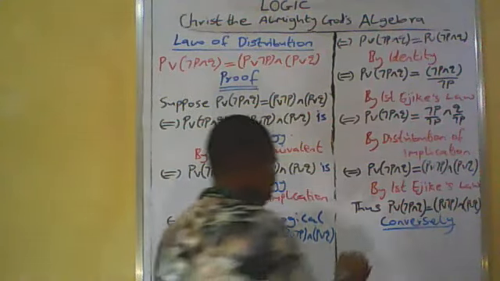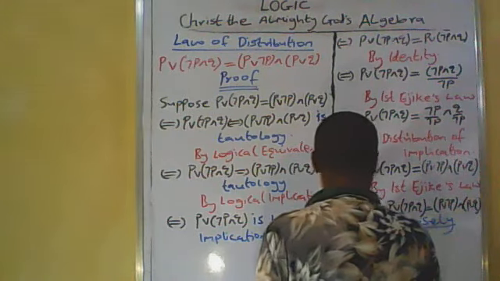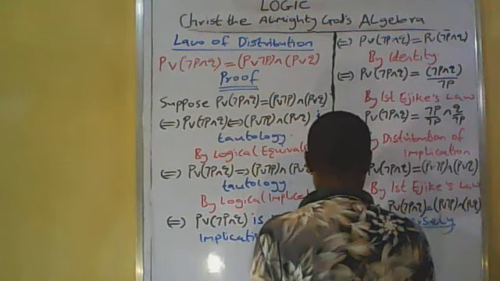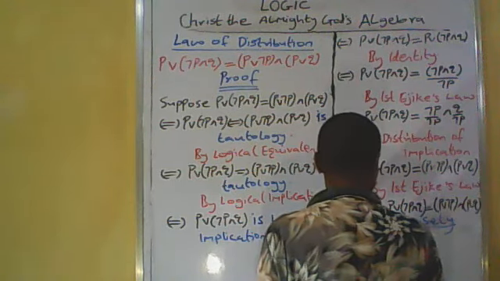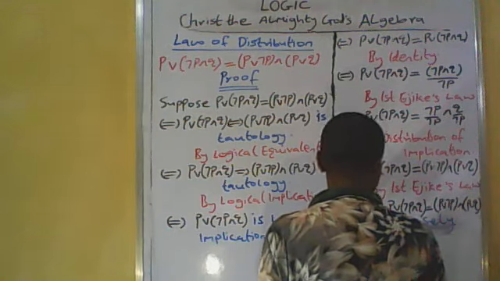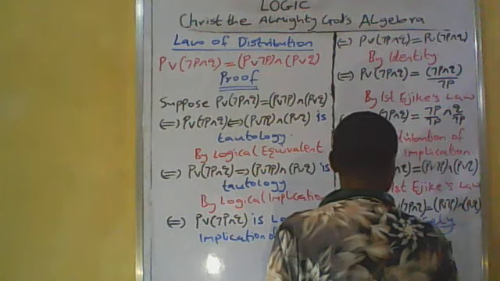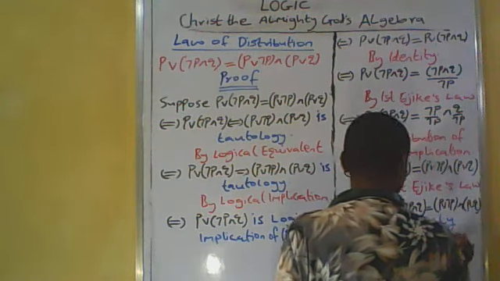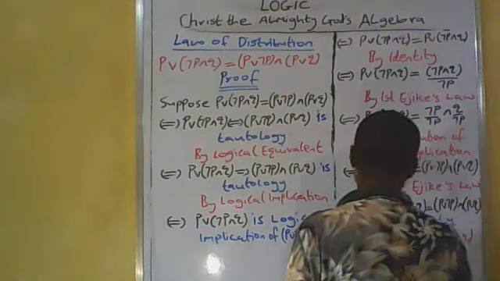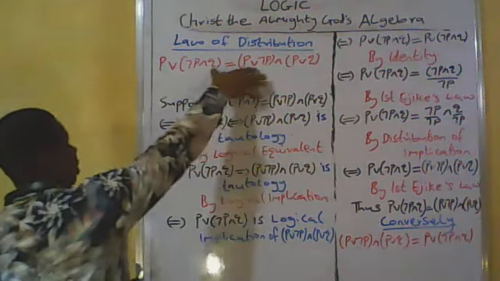Conversely, [P or not P] and [P or Q] is equal to P or [not P and Q]. So we see the converse of this statement.